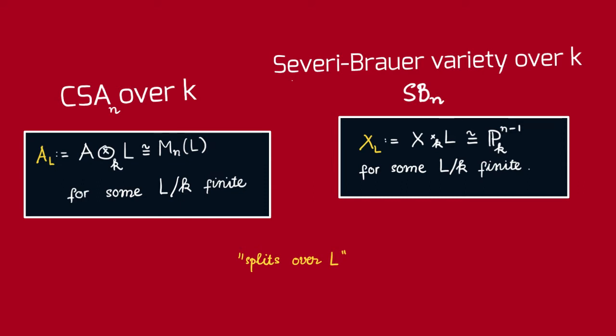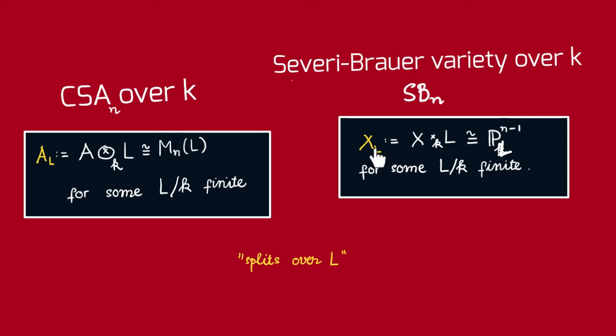More precisely, a Severi-Brauer variety over K is an algebraic variety X over K such that there exists some finite extension L over K such that the fiber of X over L is isomorphic to the projective space, and here it should be P^n_L. Recall that in the case of central simple algebra, if A tensor L is isomorphic to a matrix algebra, we say that A splits over L. And we borrow the terminology for Severi-Brauer varieties also.